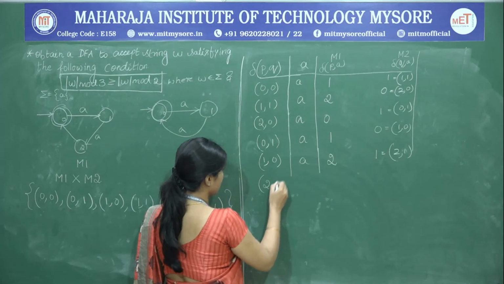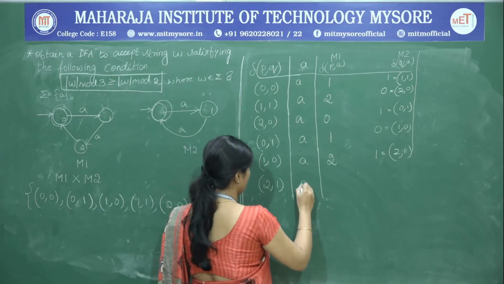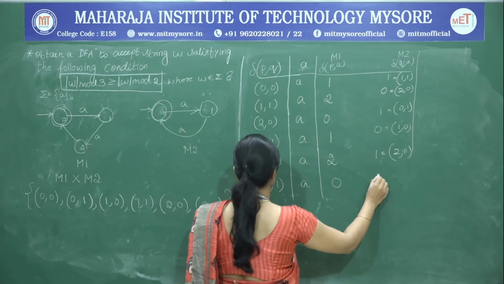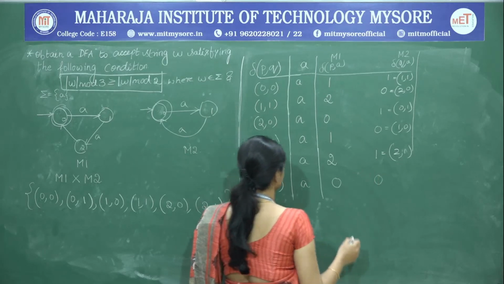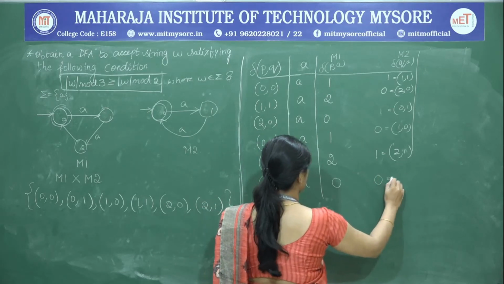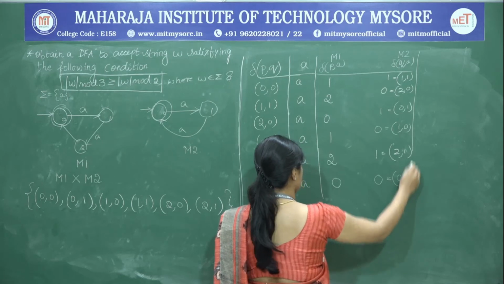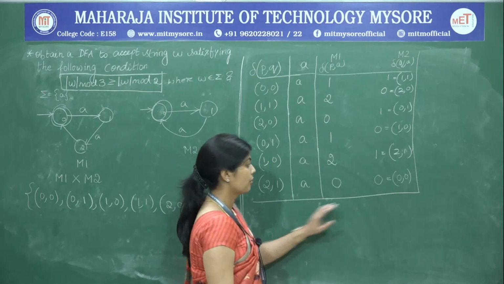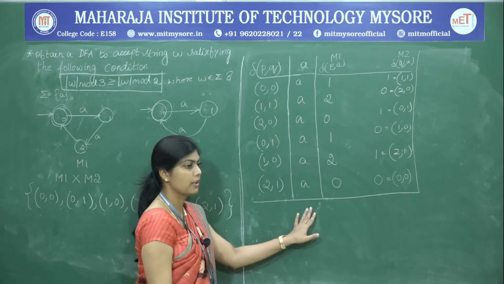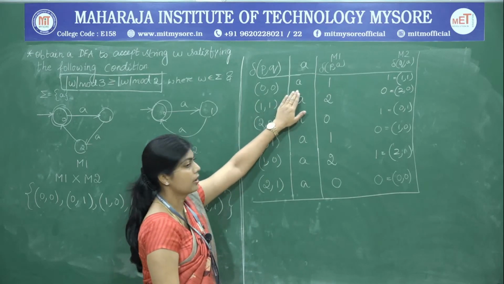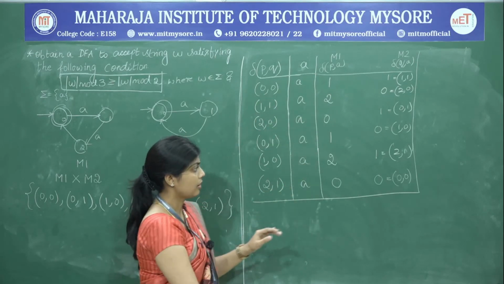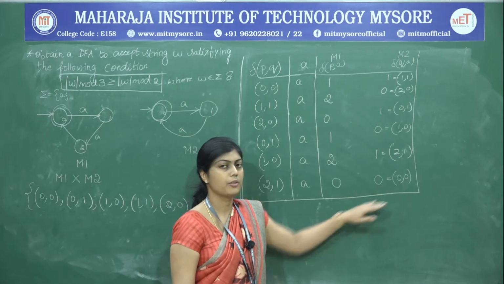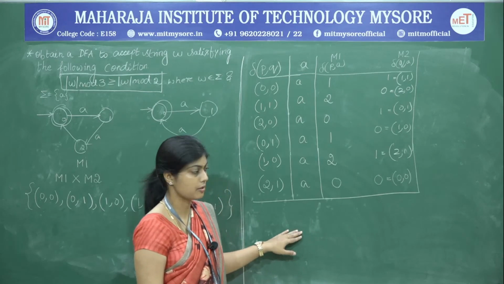Next we have 2, 1 on A. So, 2 is going to 0 and 1 is going to 0 again. So, we have 0, 0. There is no need to expand this 0, 0 again to find the transitions, because we have already done that. You end up in the initial state from which we started, and at that point we stop finding the rest of the transitions.